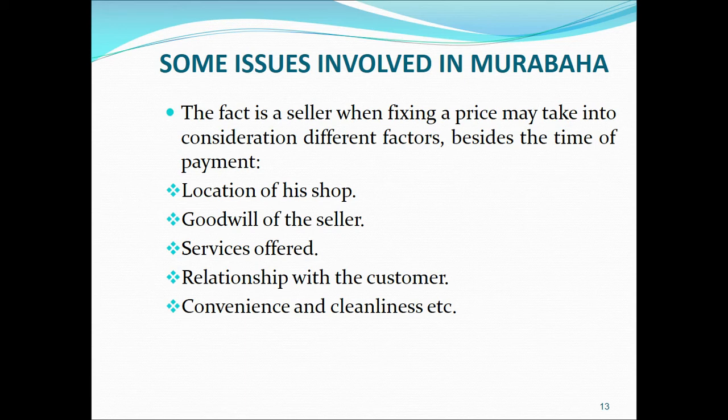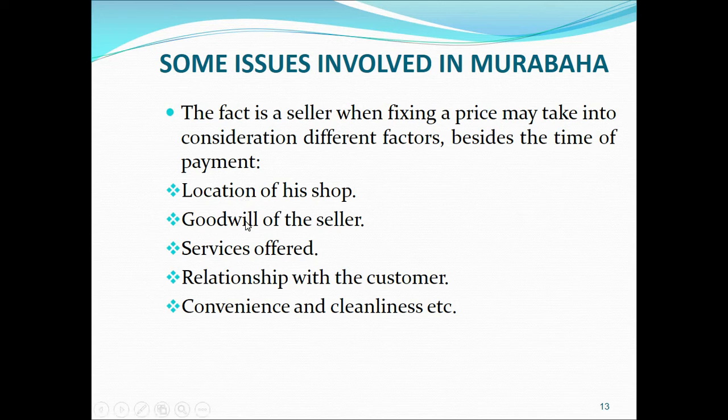Okay, now the price can be different based on different factors. So time is not the only factor involved. Like in case of Murabaha, the client gets confused that the difference in price is only because of time. But if we look practically in the market, the prices of commodities differ because of many reasons. One of the reasons can be the location of the shop. You find that those products which are sold in premium outlets are generally priced higher compared to those which are sold in the general market.